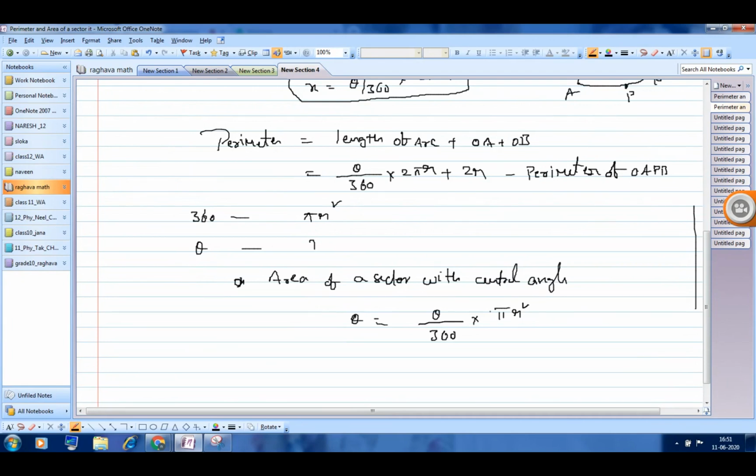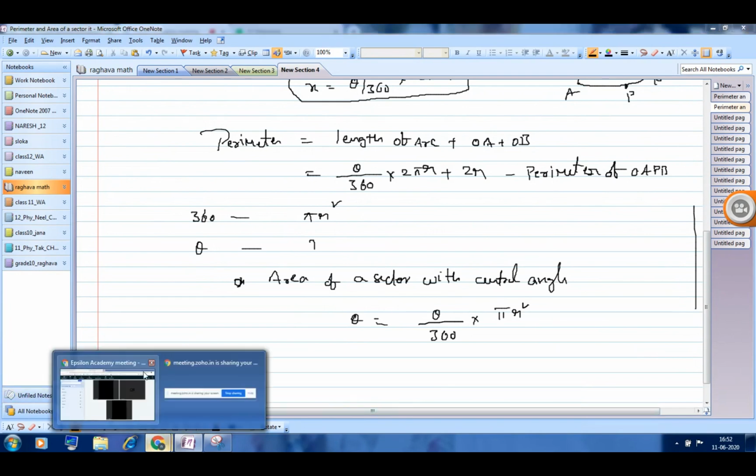So once you have these things, automatically you are able to find whether you want area or perimeter, anything. Sometimes they will ask the length of the arc. Sometimes they will ask the perimeter of the sector. Perimeter of the sector means along with arc length as well as radii. Clear?